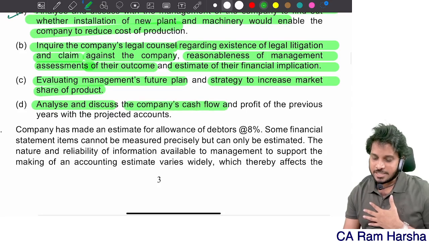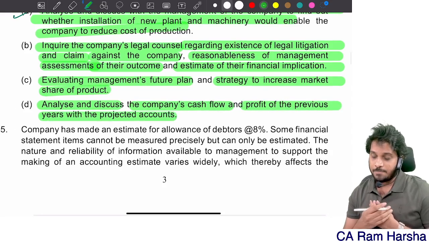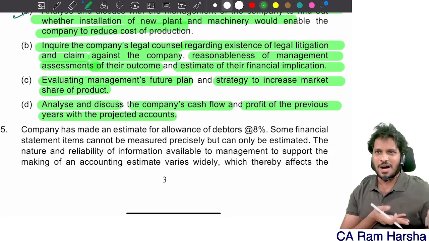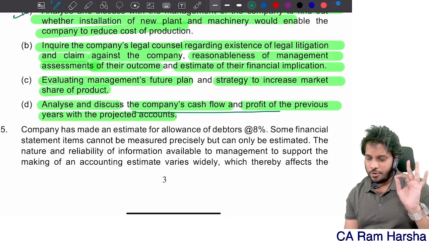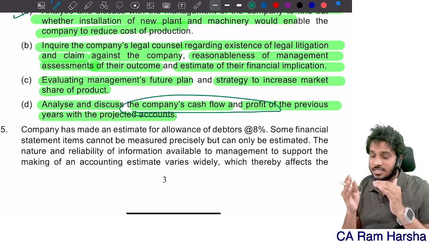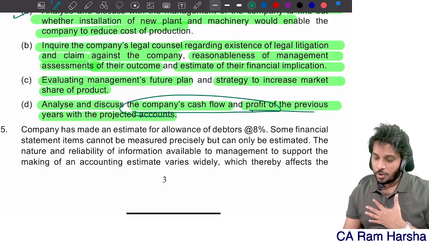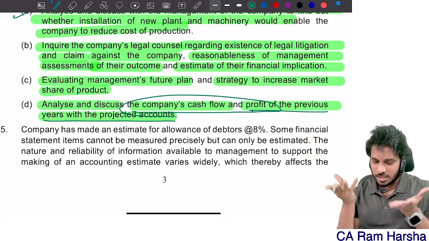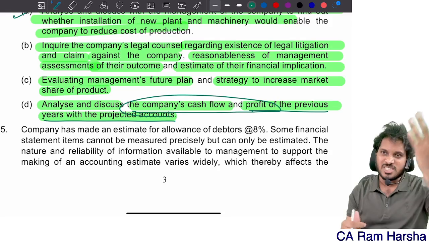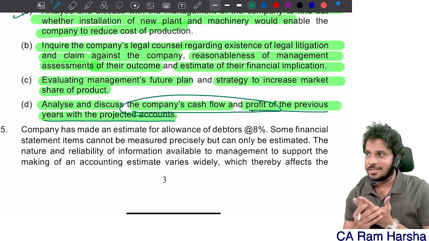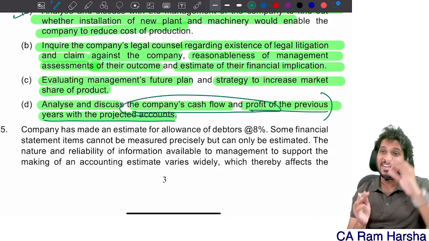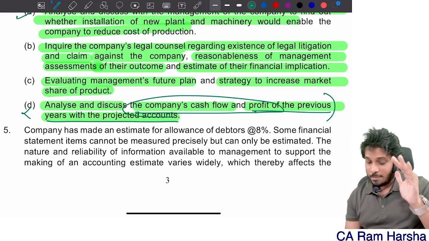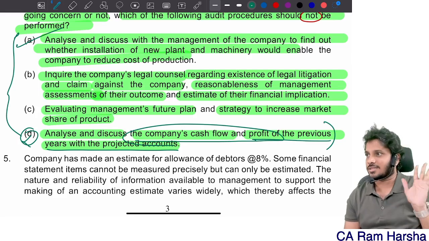Analyze and discuss the company's cash flows and profit of the previous years with the projected accounts. So, projections I don't bother here. I am bothered with the past. Cash flow forecast I will see. So profits of the previous year with the projected profits, projected accounts, all that I will not see. Projected, here going concern issue. Why am I bothered about projected profits, all that? Are you getting the point? So in that context, this point is least relevant. It is not that it is irrelevant. This I will consider, but compared to the other 4, this is least relevant.